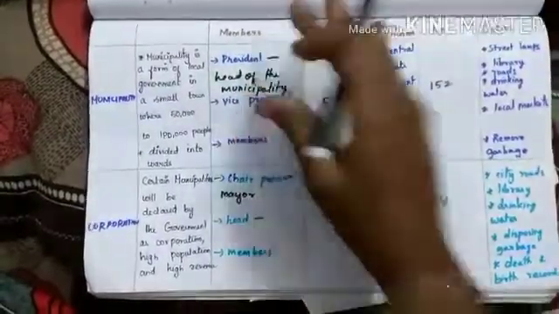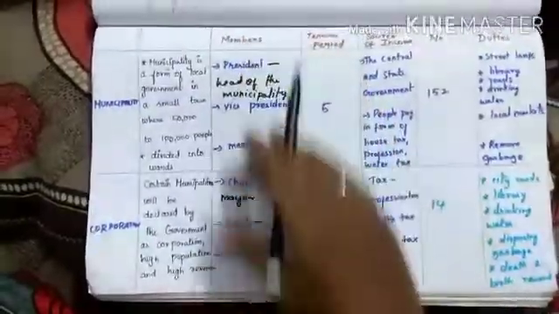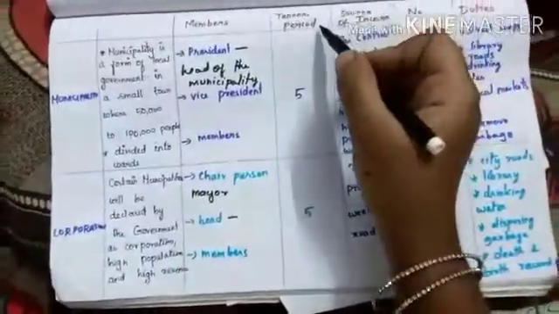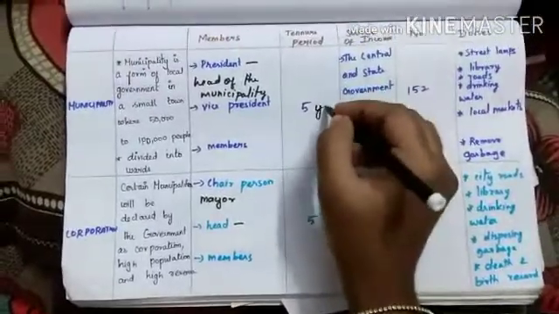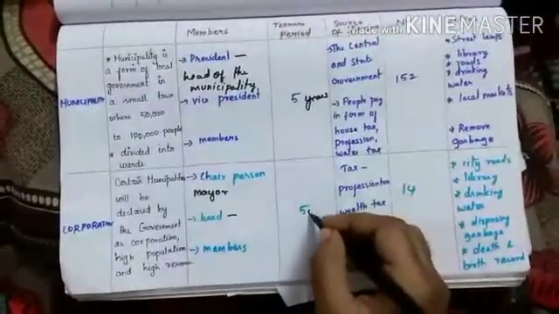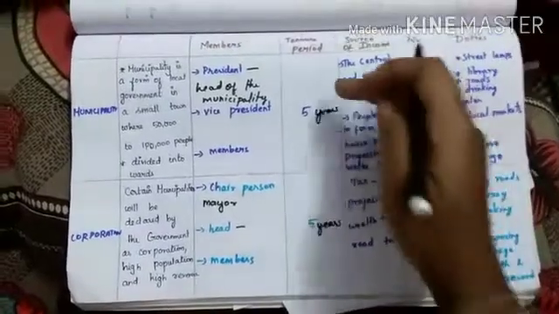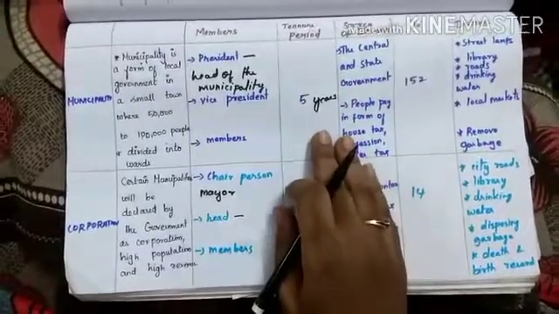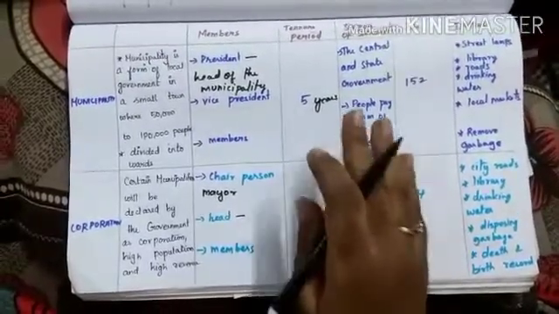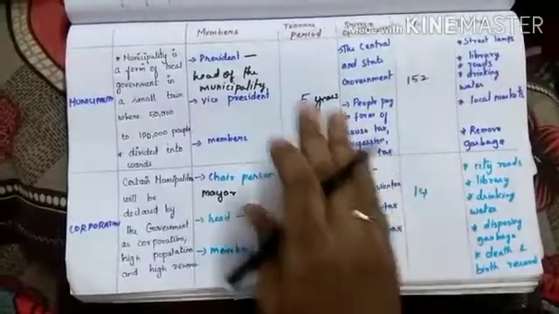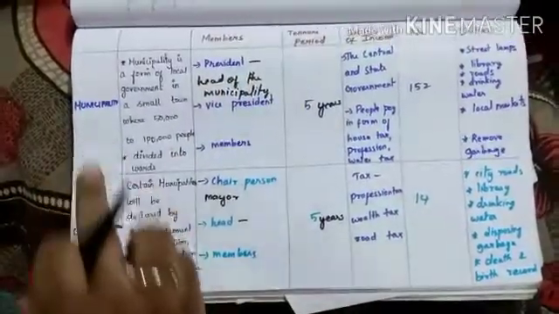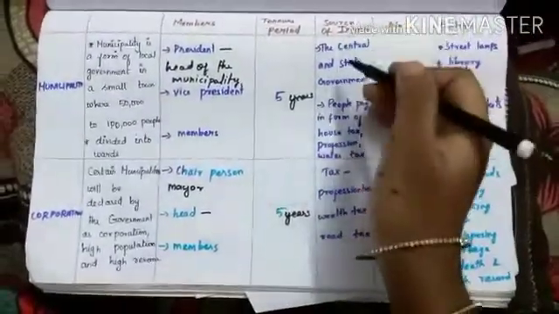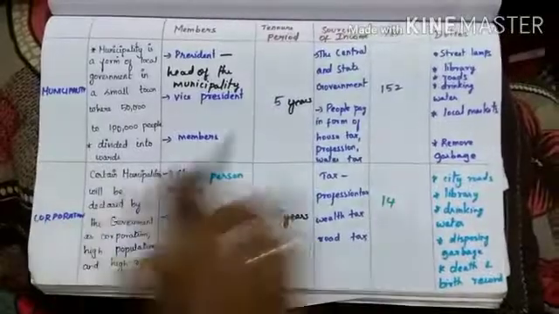For both municipality and corporation, the members are directly elected by the people. Their tenure period is 5 years. For both municipality and corporation, the tenure period is 5 years. So the election will be conducted once every 5 years to elect the members of the municipality as well as the corporation.